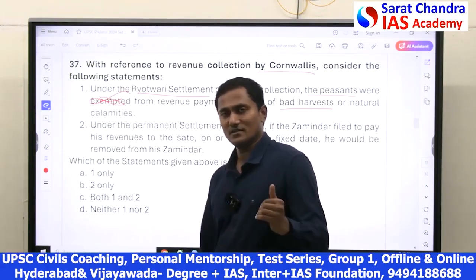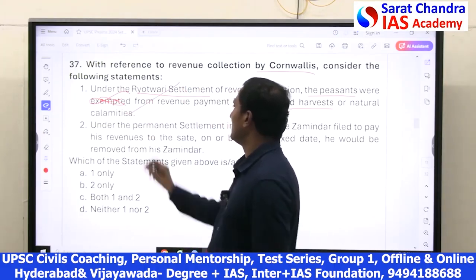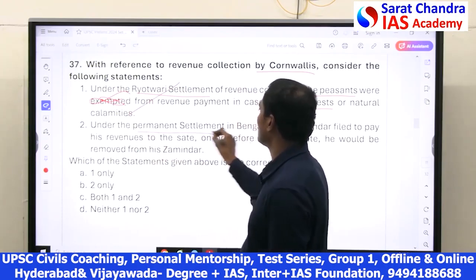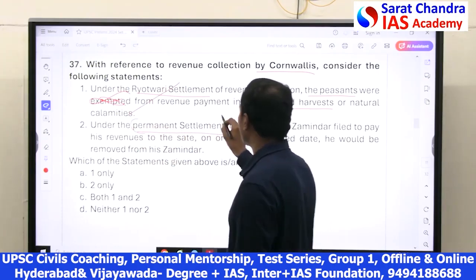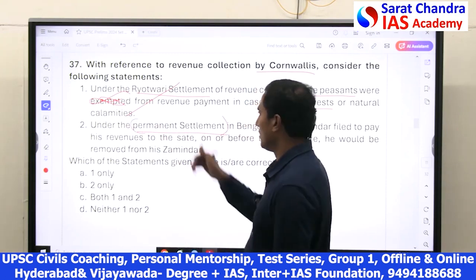They were only remitted. Amount was reduced. Hence, one is wrong. Second one, now permanent settlement. See, permanent settlement is a famous topic for UPSC. Many questions have come for the last 20 years on the same topic.